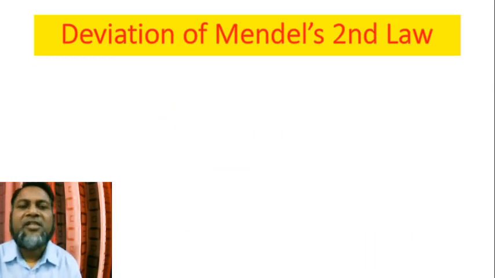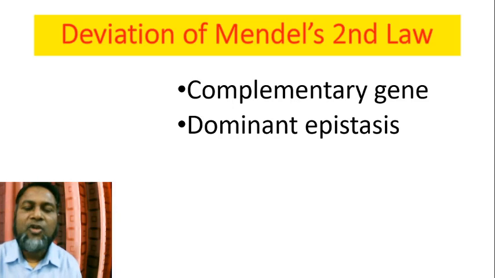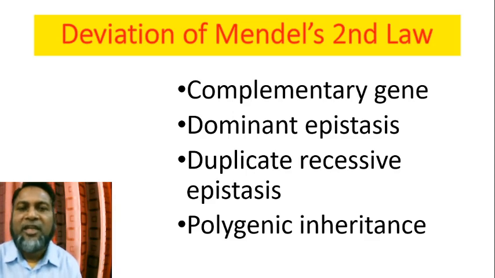There are many deviations of Mendel's second law, such as complementary gene, dominant epistasis, duplicate recessive epistasis, and polygenic inheritance. In previous classes, I discussed complementary gene and dominant epistasis. Today I discuss duplicate recessive epistasis.